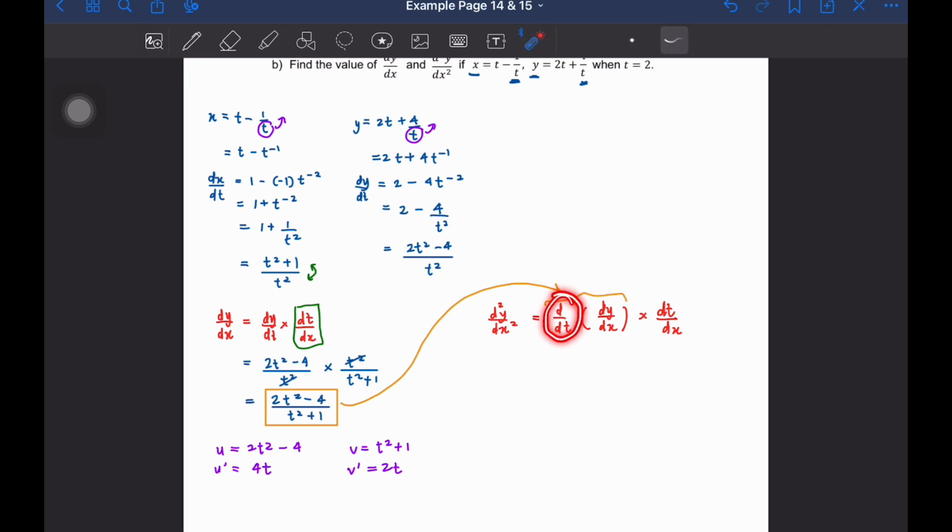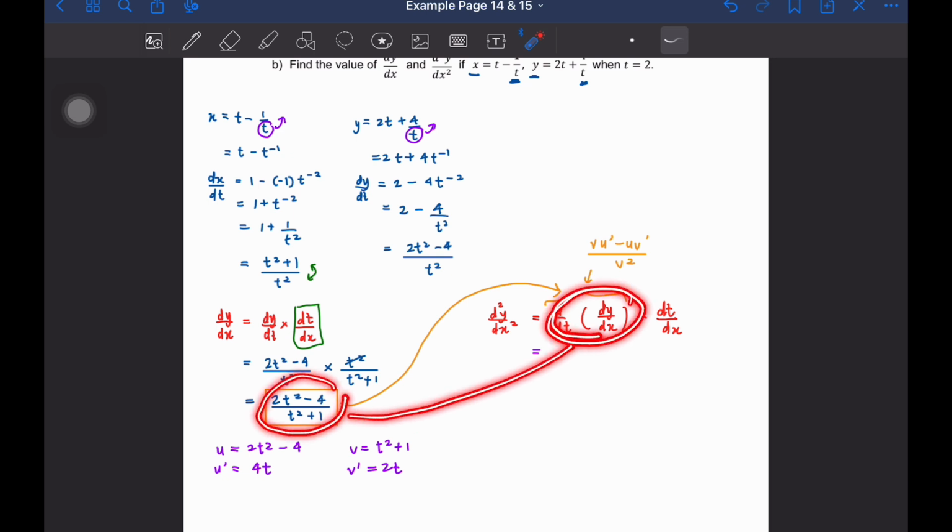Okay, ini adalah kita differentiatekan dia di sini. Right, so d dt means that we are going to differentiate this one. Okay, differentiate this one with respect to t lah. So hasil dia adalah di sini. Right, so kita dah pecahkan dia punya u dengan v over here. So now let's just apply awak punya quotient rule. Okay, so quotient rule kita akan dapat di sini. Over here, we are going to have vu prime minus uv prime over v square. Okay, kenapa? Sebab kita nak differentiate yang ini letak di sini. Okay, differentiatekan dia.